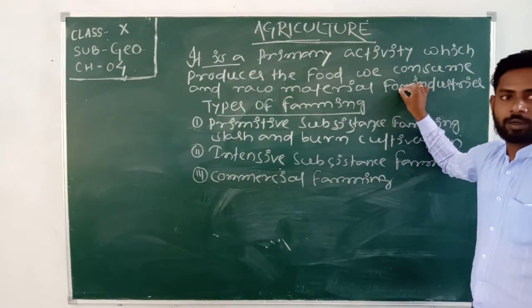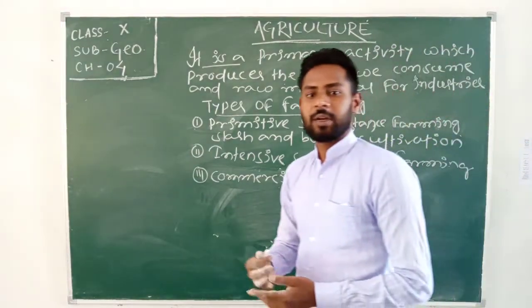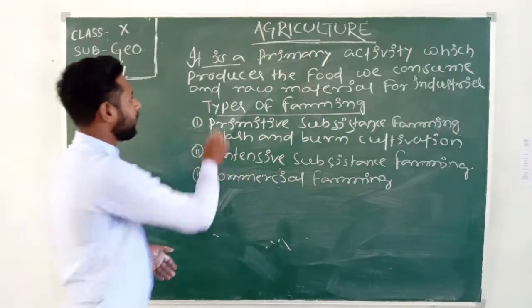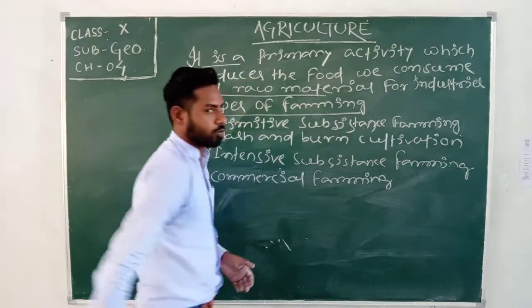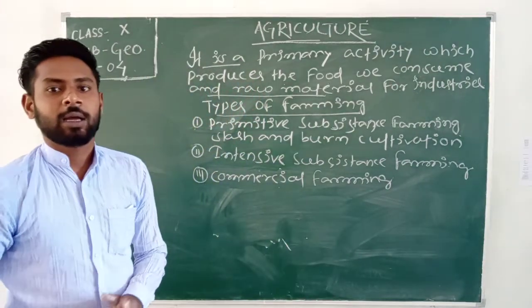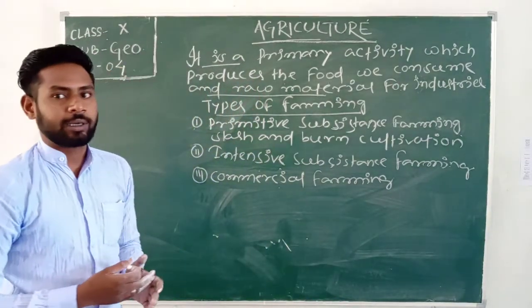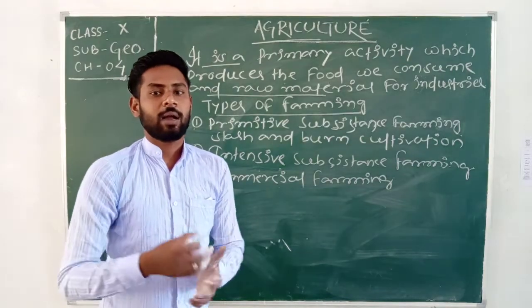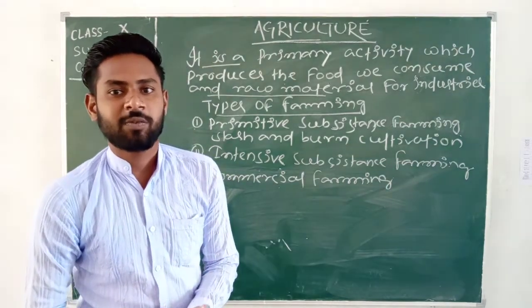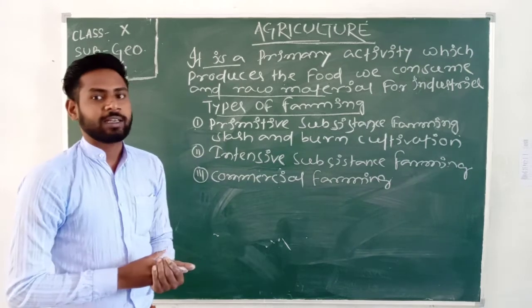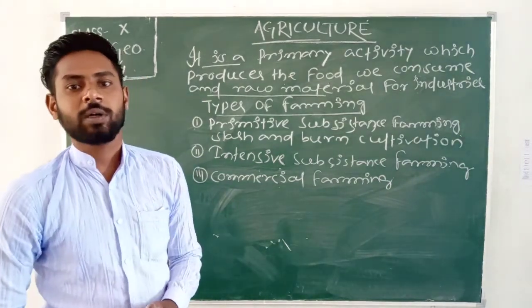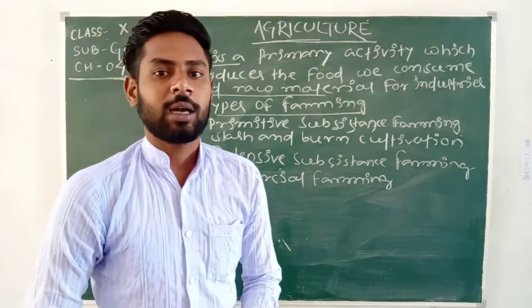Like paddy, wheat, different types of vegetables, fruits, tea, coffee, and raw materials for industry, like cotton and jute. These are cultivated by farming activity, and that process is known as agriculture, or cultivation.